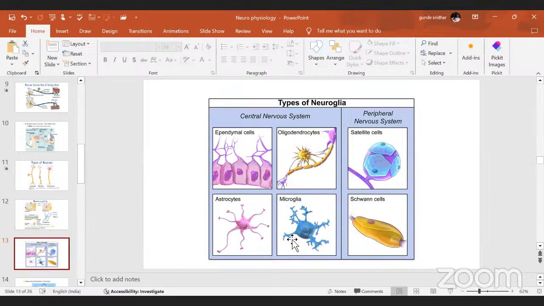Sir, what is the use of this microglia? And what is the base for this one? Mainly, microglia means macrophages or dendritic cells, which you are finding in the brain or nervous system. That is called as microglia, please don't forget this one. I will give you a gist of macrophages. Macrophages which you are finding in the kidney are called as macroglia.